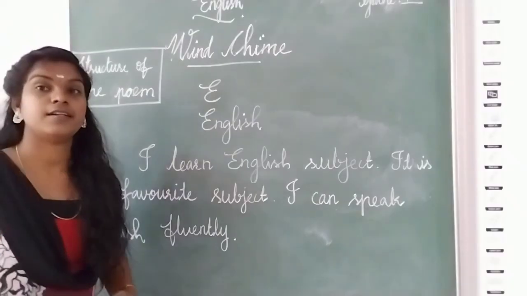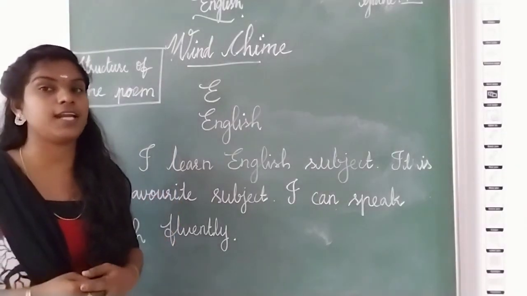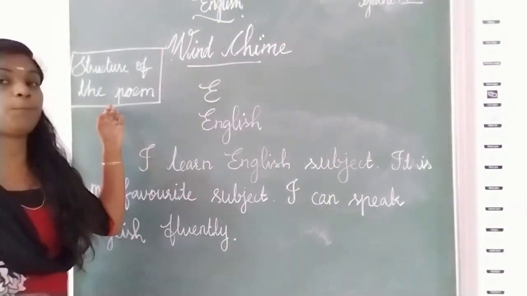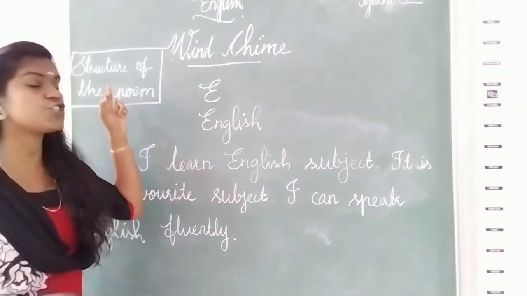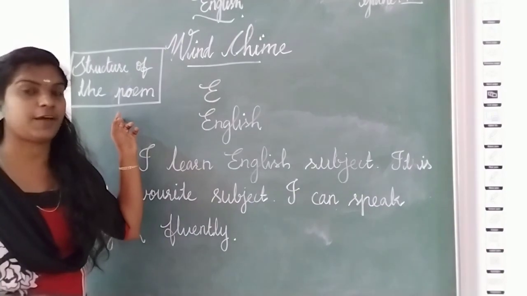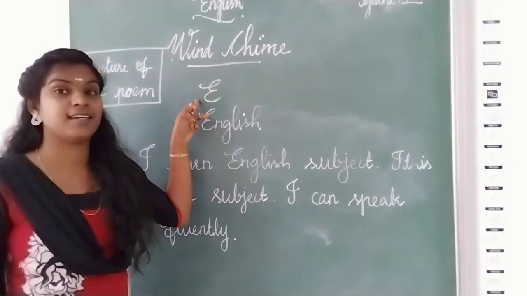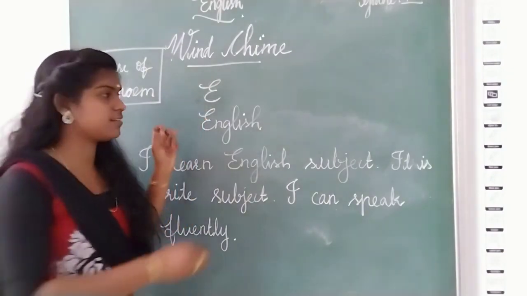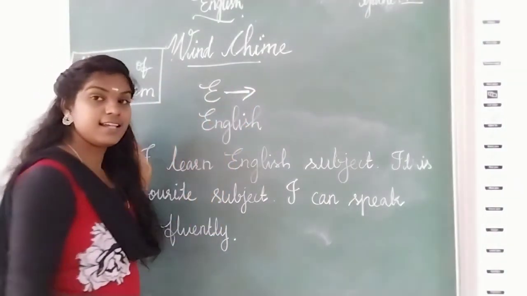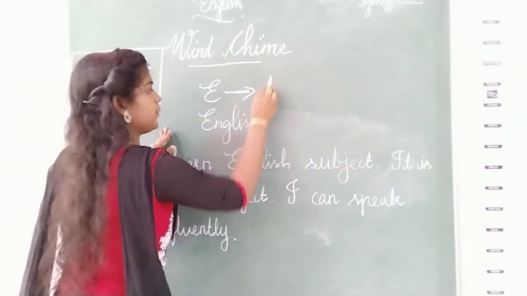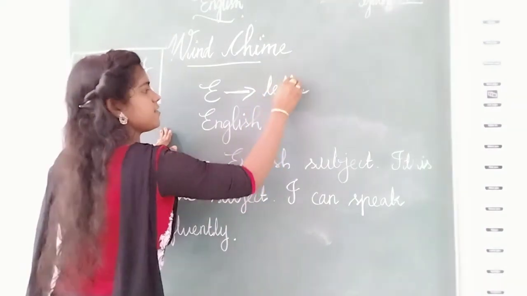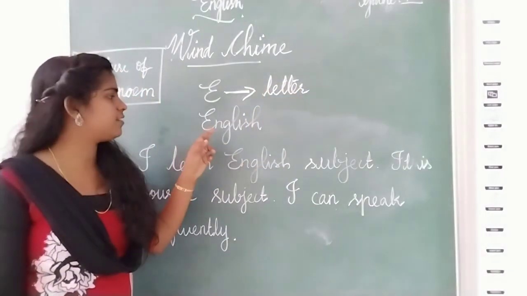Got it? Now, second part. Structure of the poem. Structure of the poem. What's this? This is letter E, right? This is a letter. Very good. This is a letter. Got it? What's this?